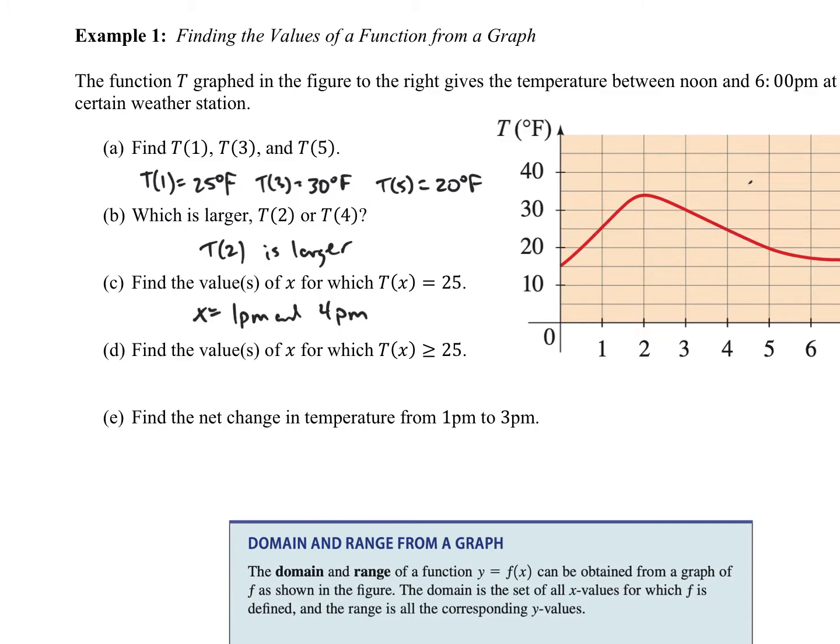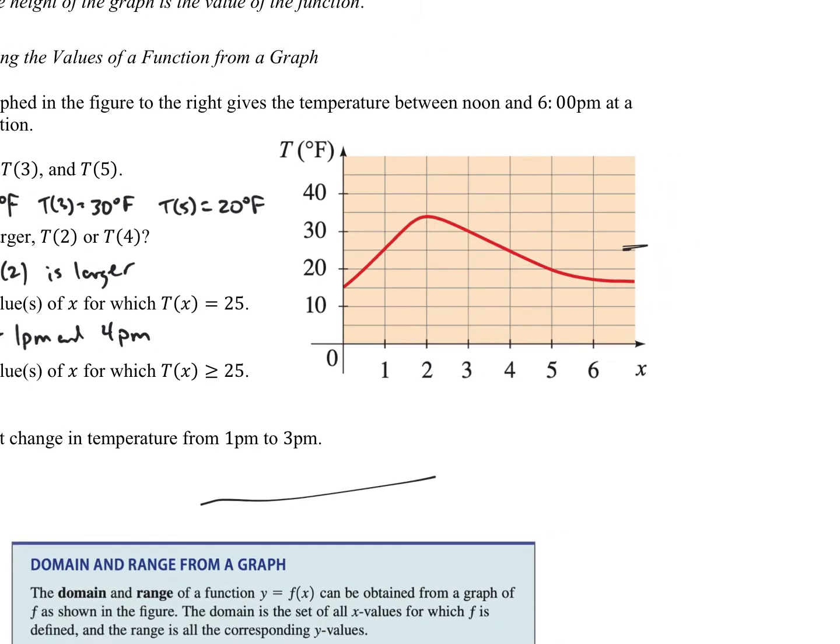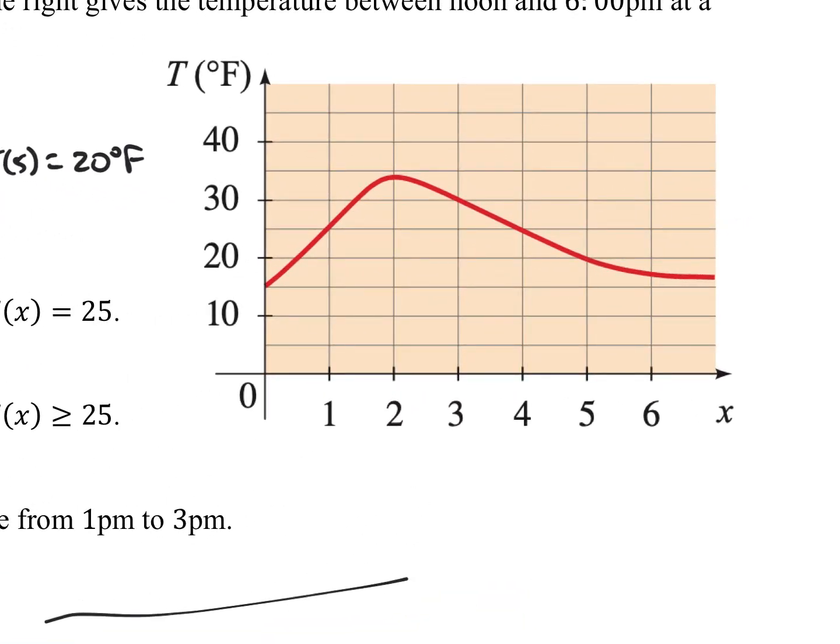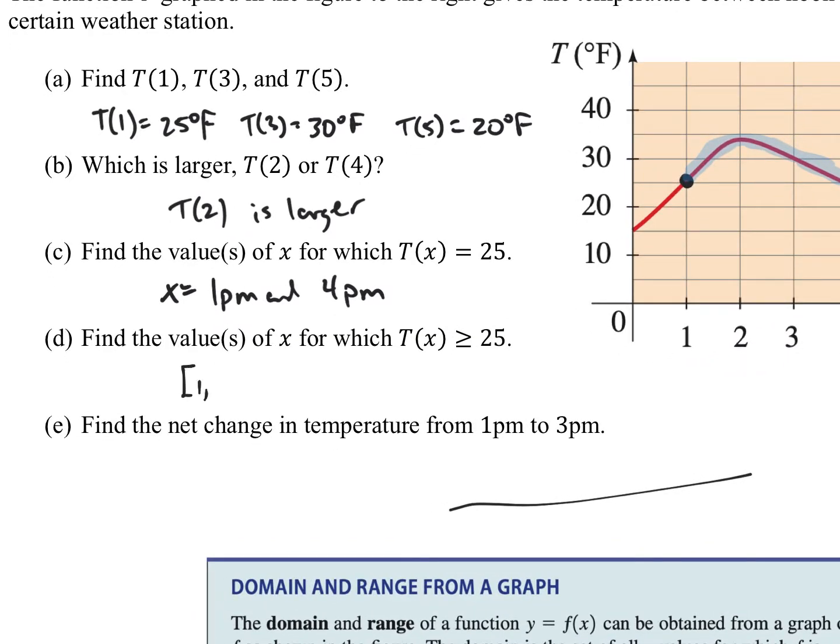All right, moving on to part D. For what values of x is T greater than 25? This time we are looking at it a little bit differently. We're looking at a region. We know that x equals 1 and x equals 4 give us a temperature of 25 degrees. We're looking for everything that is above that or equal to that. So we're looking at this whole region of the graph that I'm shading in, which is either equal to 25 degrees or larger than 25 degrees. That's going to be an interval. That interval will be 1 to 4. Or you could say 1 p.m. is less than or equal to x, less than or equal to 4 p.m. as well.